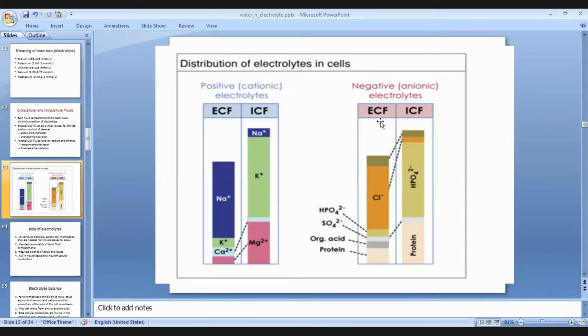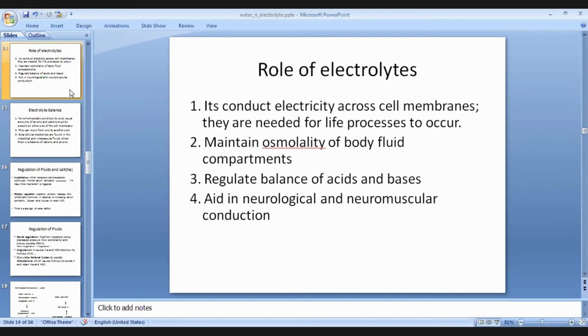The negative anion electrolytes are chloride in the ECF and phosphate in the ICF. Phosphorus, we can say phosphate ions are there. Some of the roles and importance of electrolytes in our body: they conduct electricity across the cell membranes. They are needed for the life process to occur.